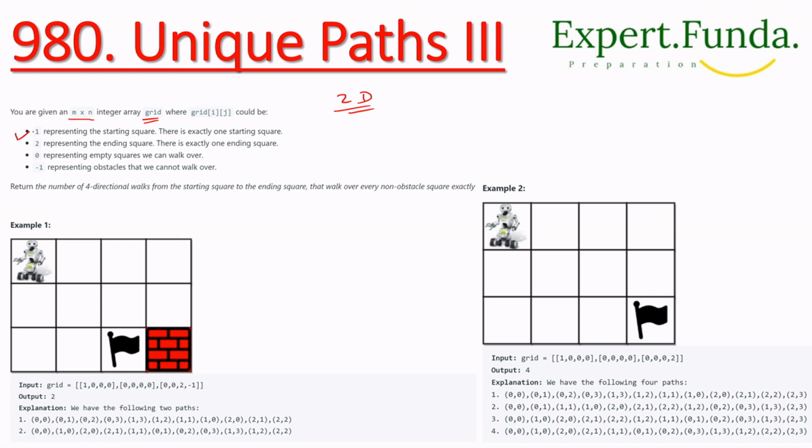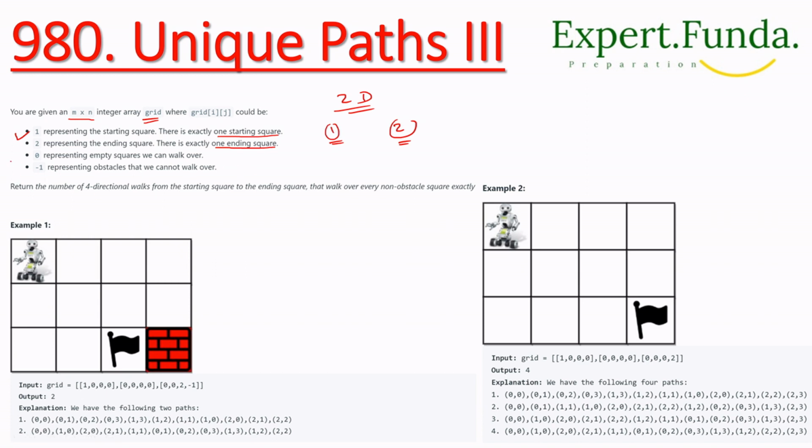Next, what have we been given? 1 represents the starting square, and there is exactly one starting square. And 2 represents the ending square, which means we have exactly one ending square. So two things we have to be clear about: one is the starting square, the second is the ending square. This is given only one time, exactly one time.